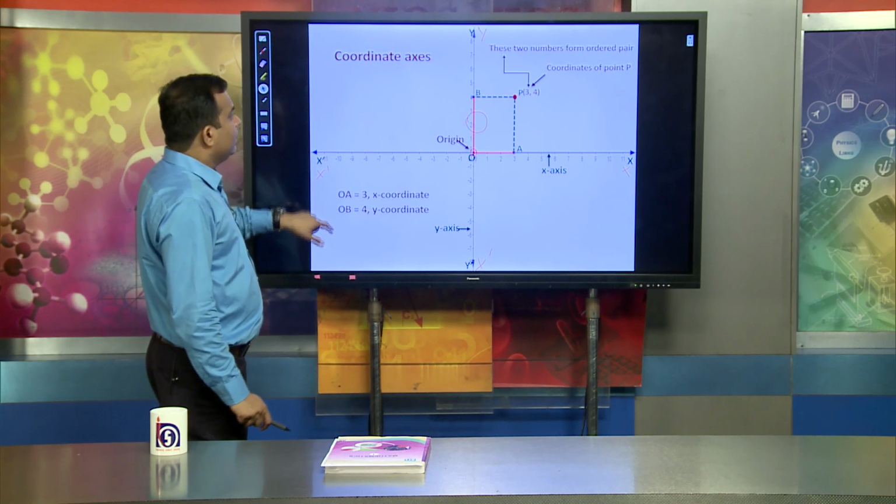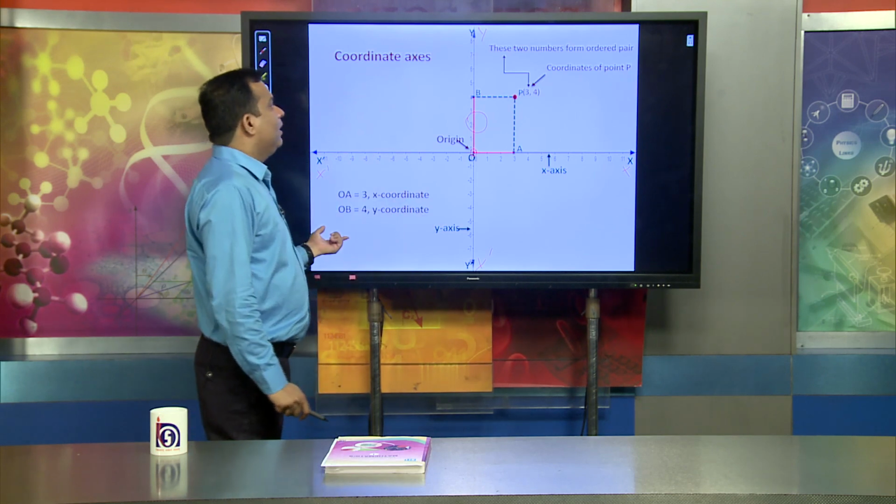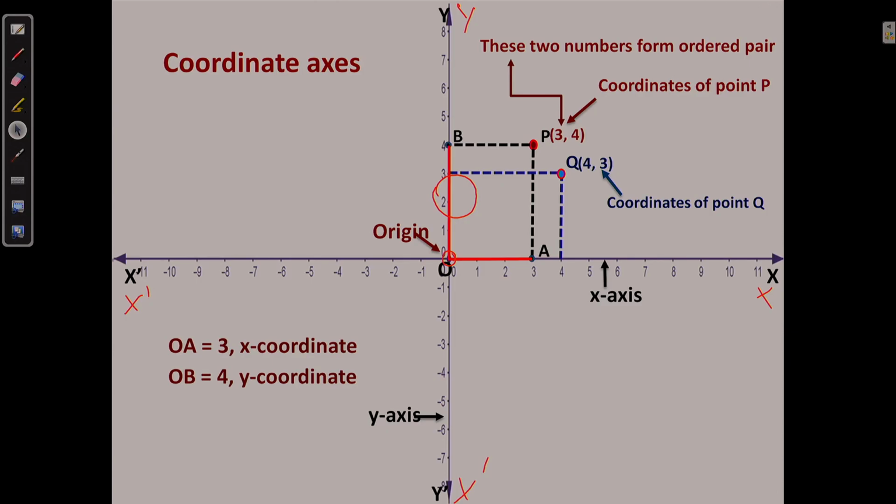These two numbers form an ordered pair. Now suppose I would like to take a point Q, which you can observe here. For point P the coordinate is (3, 4). For point Q the coordinate is (4, 3).